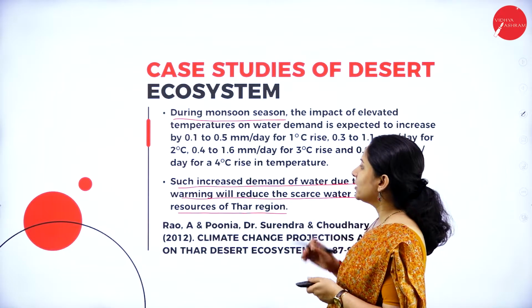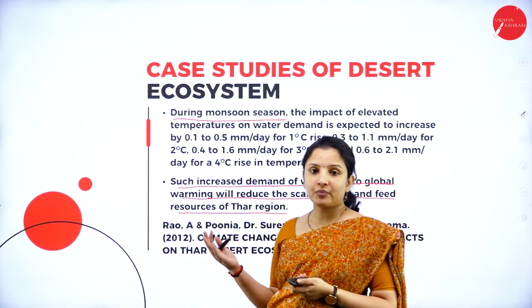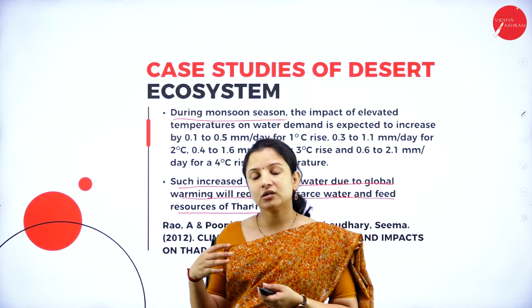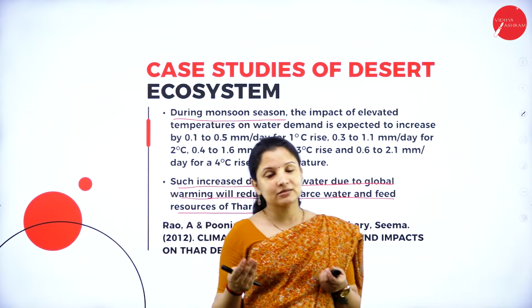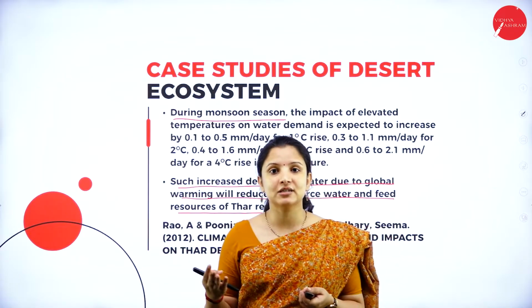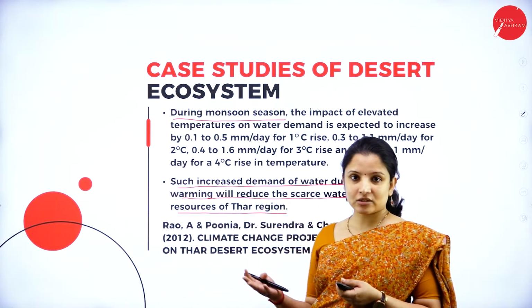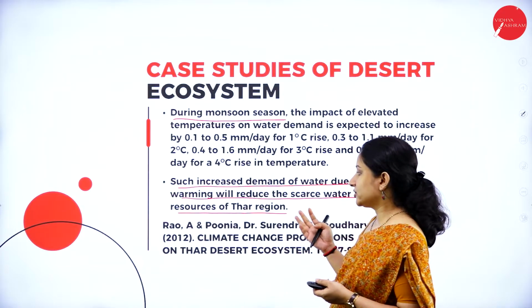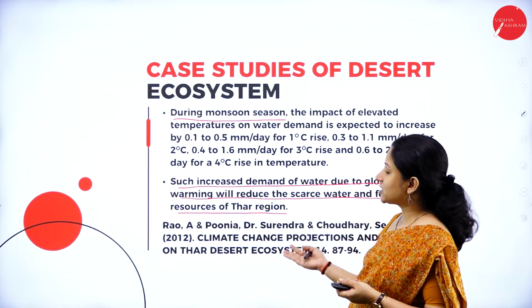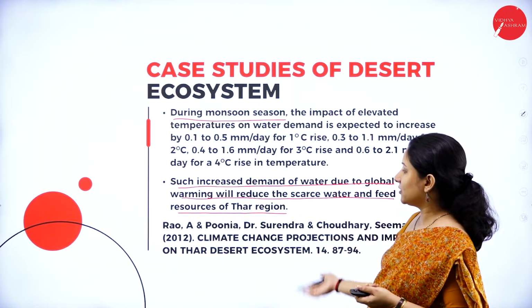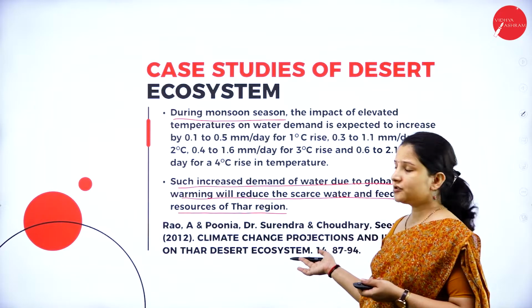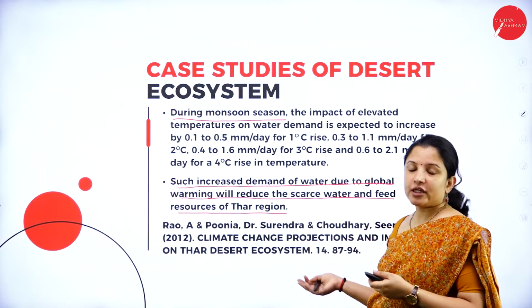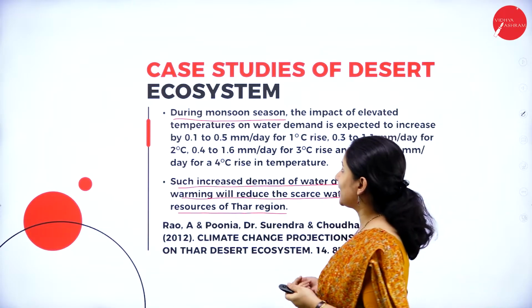So that is how even a mild increase in temperature can alter the climatic condition of the Thar desert, even though they receive increased rainfall that particular year. So this is what they meant. The complete detail of the case study is given in this journal. So you can have a look into it if you need more information regarding this case study.